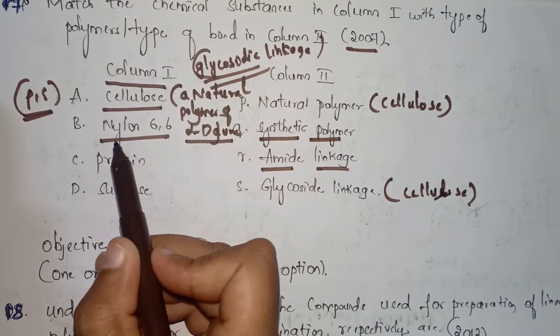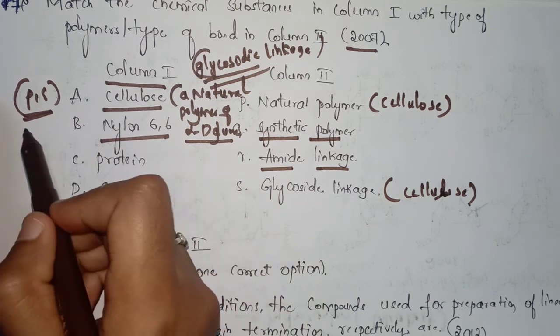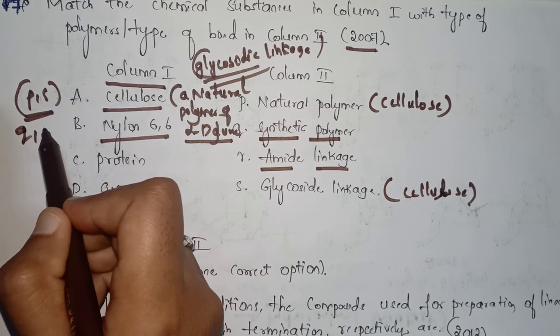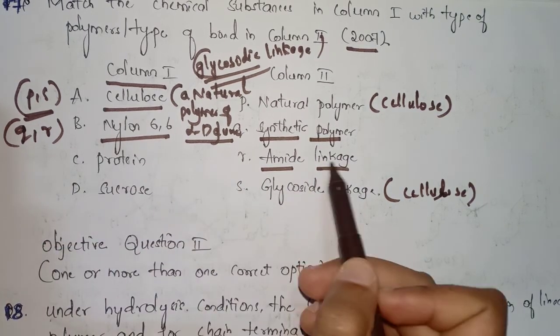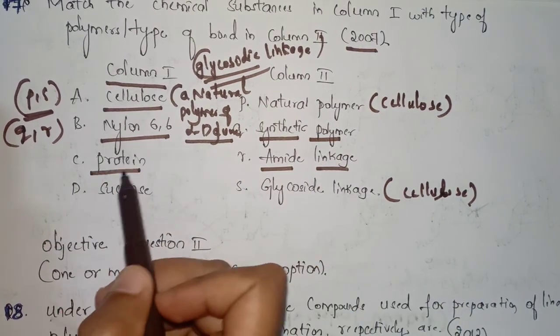So for nylon 6,6, the correct matches are Q and R. Q is synthetic polymer, R is amide linkage. Now coming to the protein.